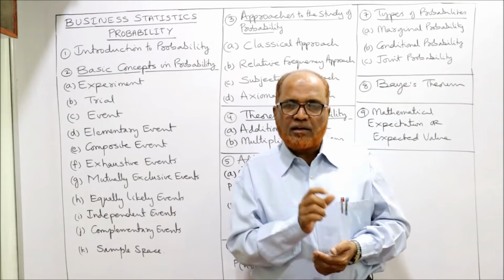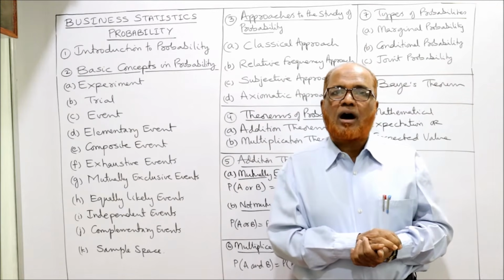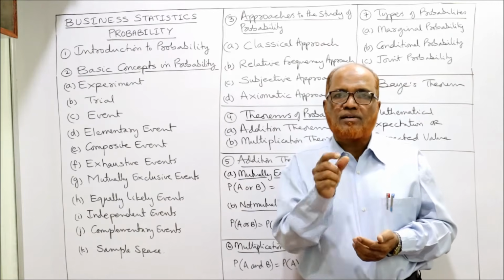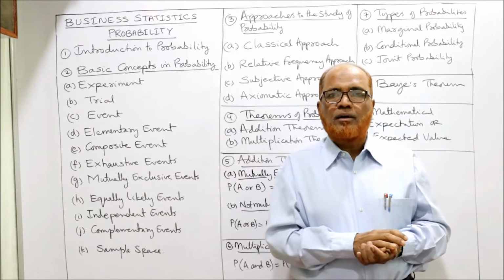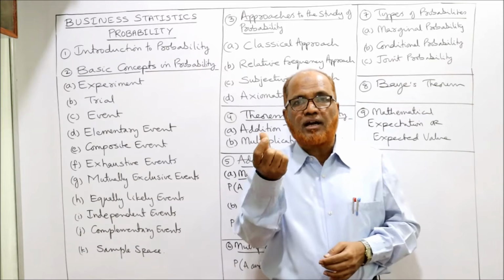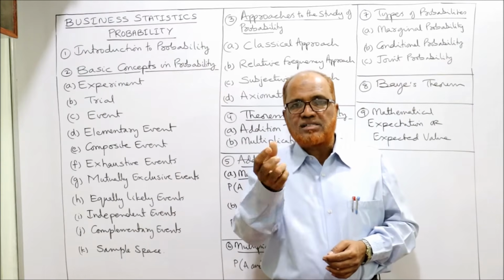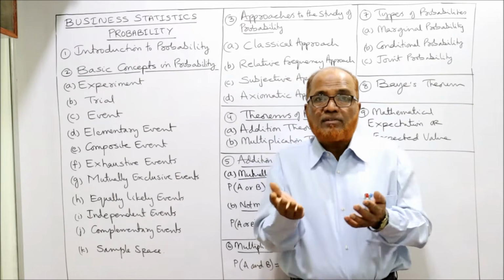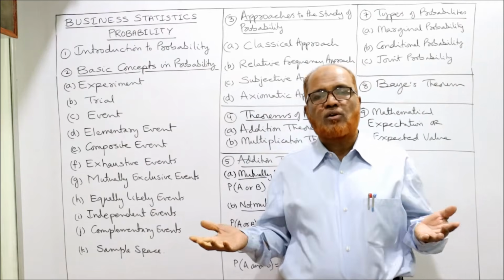When you throw the die, what is the probability of getting 7 up? Getting 7 up, 0 probability. Why? Because there is no 7 at all in the die. When you throw the die, the faces are 1 to 6 only. We don't have a 7th face. So there is no question of 7 coming.